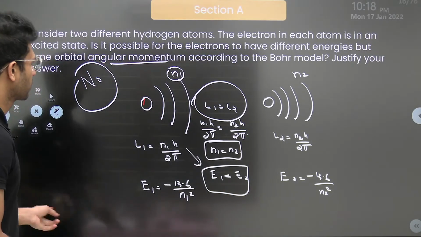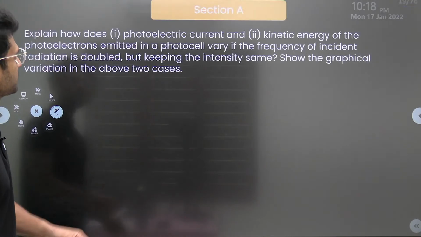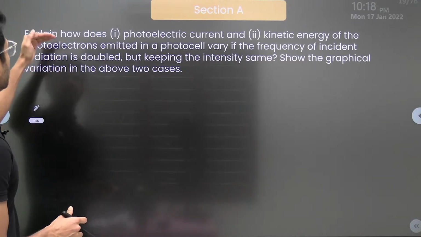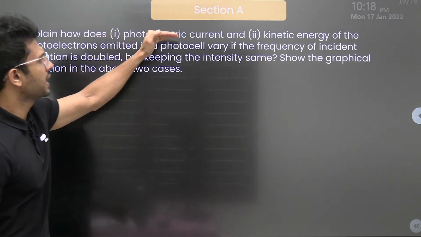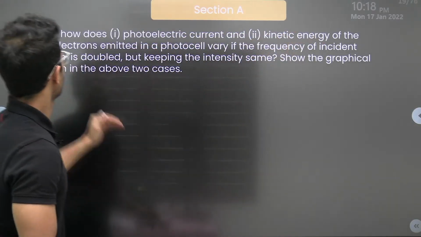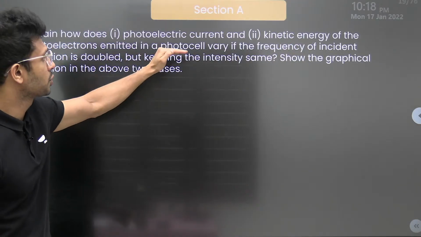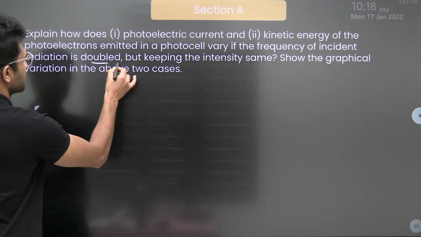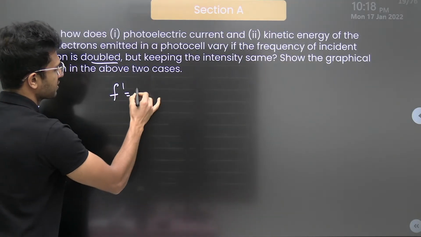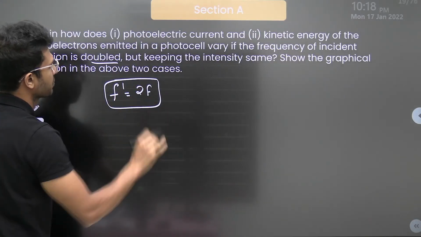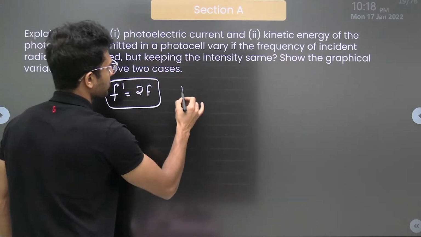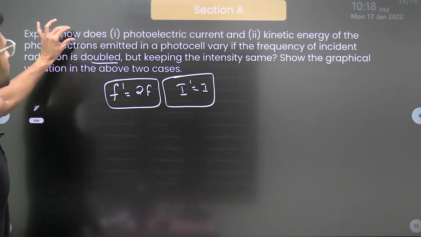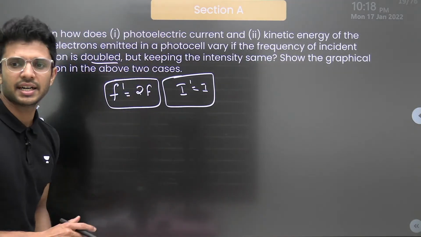Okay, so we have our third question from the section. First one, explain how the photoelectric current and the kinetic energy of the photoelectrons emitted in a photocell vary, if the frequency of incident radiation is doubled, matlab frequency f dash is equal to 2 times the initial frequency, but keeping the intensity same, I dash is equal to I. Now, first question, how does photoelectric current change?